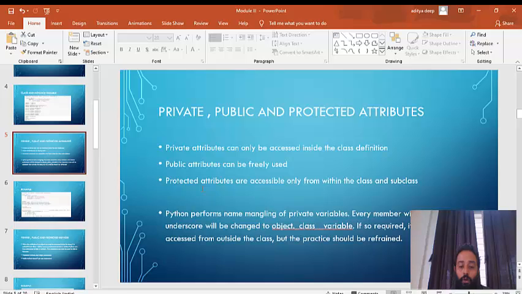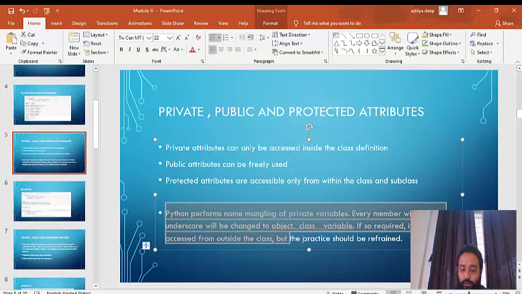And why has Python given this? Python performs name mangling of private variables. We'll see this topic later; it will not make much sense right now. If someone wants to access a private variable, what can he do?